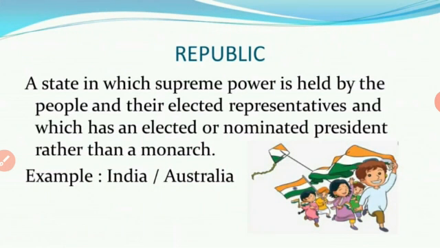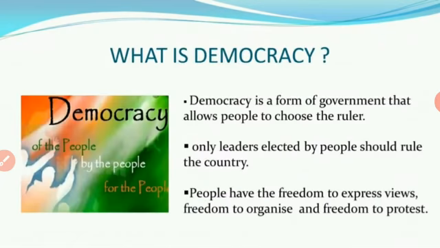So the constitution was adopted on 26 November, but it came into force and began practicing on 26 January 1950. Okay, next one, what is democracy? Already you know about that because you may have studied it in the lower classes. Yes, so democracy is a system of government in which the supreme power is vested in the people of a country, and people elect their representatives either directly or indirectly through fair and free elections, which are usually held periodically. That means every 5 years in our country we conduct elections.